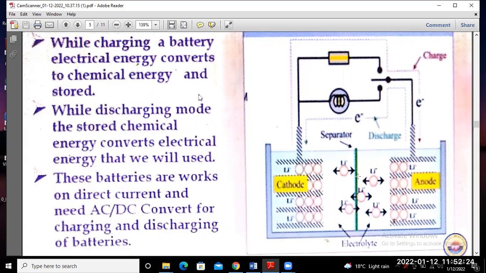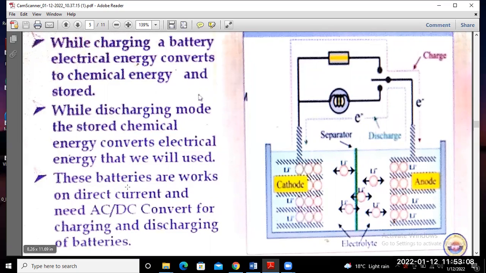Okay, and this is the flow of direction, this one is your separator, and the flow of electron. This one is your anode, and this one is your cathode terminal. Okay, and these two electrodes, that means cathode and anode, are immersed here in the electrolyte. Okay, these batteries work on direct current and need an AC to DC converter for charging and discharging of the battery. Okay, this is the last point.